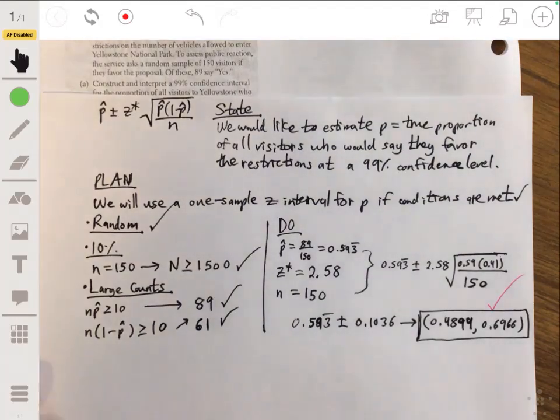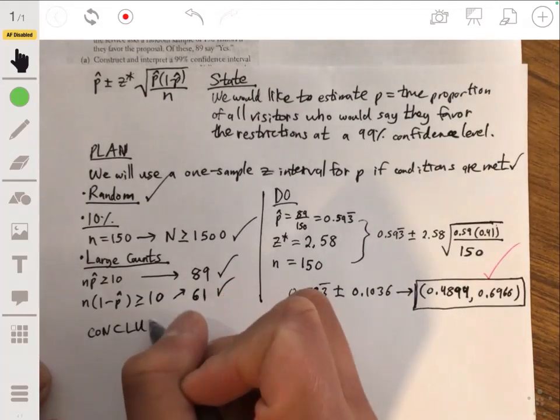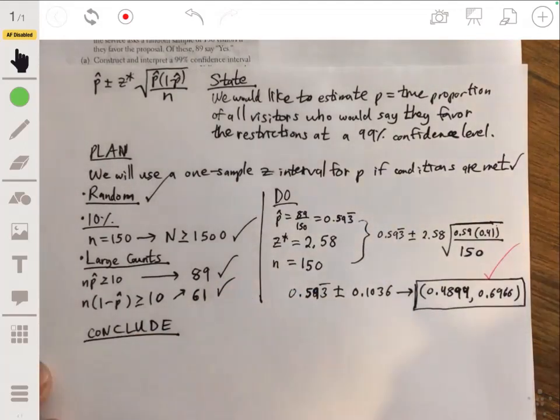And then finally, we want to conclude or explain our confidence interval in context.